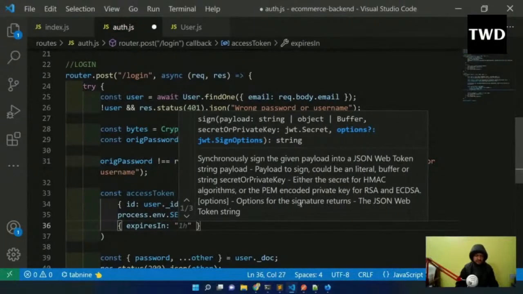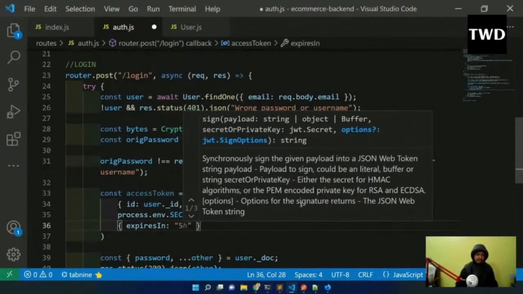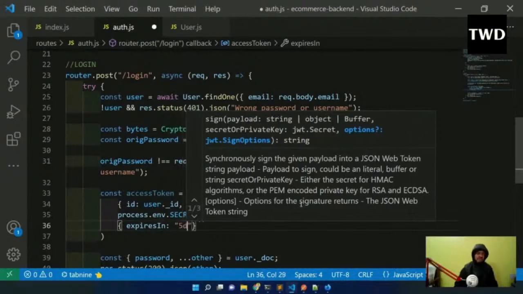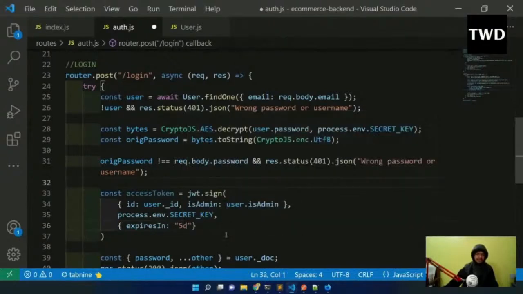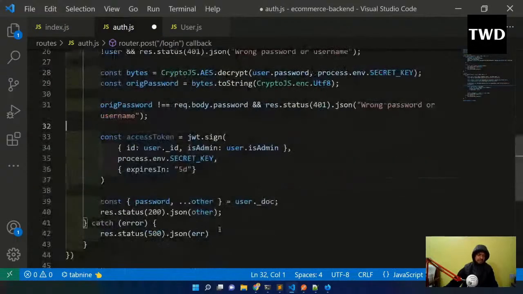You all might have seen this in Facebook: if you don't log in for 5 days, or LinkedIn, if you don't log in for 5 days, it will always ask you to log in again. This kind of thing is generally created there. So expiresIn 5 days, so the JWT is expiring in 5 days here. And then in this others, I am going to send this access token along with this.